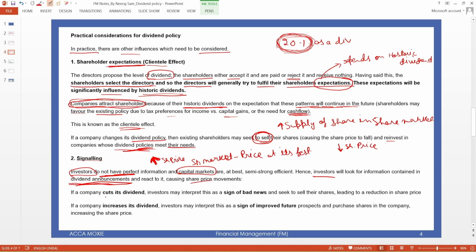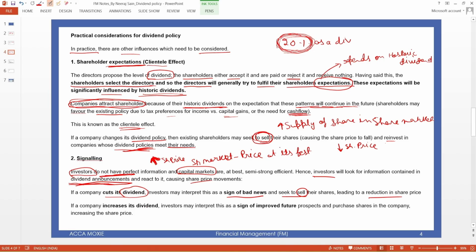If the company cuts the dividend, which means the company doesn't give dividend, this is a sign of bad news, so they sell the shares, leading to a reduction in share price. We already understand this.